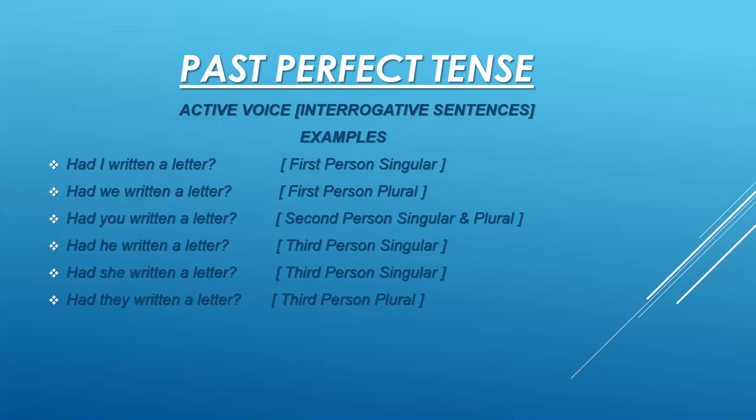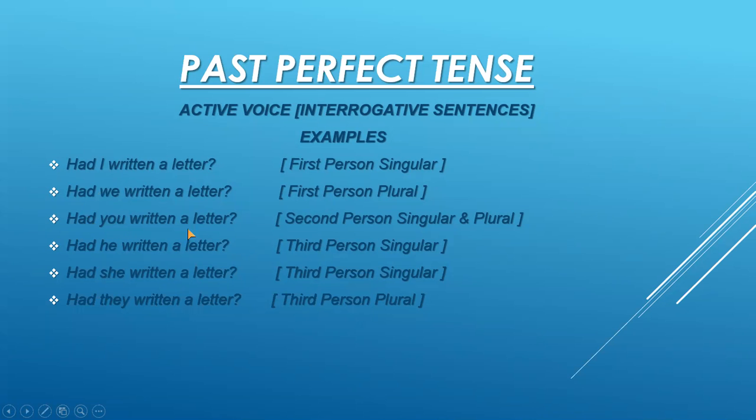Now I am showing you the active voice examples in interrogative sentences. You all know that they start with the helping verb. Had I written a letter? Had we written a letter? These are the examples for first person singular and first person plural. Remember that I is used in the capital form because it is the rule to write the pronoun I in the capital form, whether it comes in the beginning, in between the sentence, or before the verb.